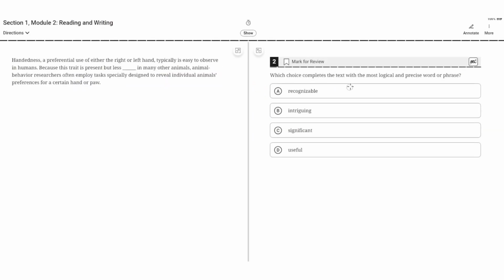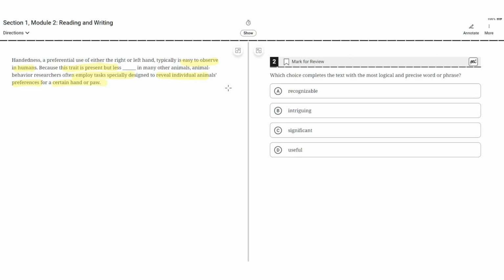Which choice completes the text with the most logical and precise word or phrase? A. Recognizable, B. Intriguing, C. Significant, and D. Useful. Handedness, a preferential use with either the right or left hand, typically is easy to observe in humans. Because this trait is present but less blank in many other animals, animal behavior researchers often employ tasks specifically designed to reveal individual animals' preferences for a certain hand or paw.